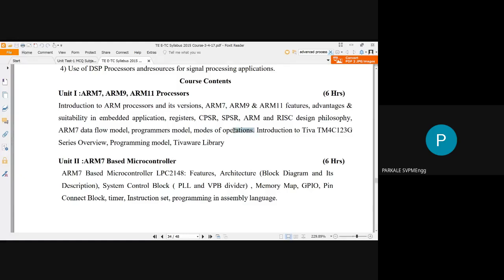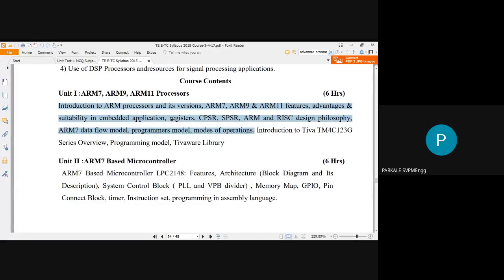So this is all about your ARM processor and its versions. In this unit, or in this particular topic, you have to study the different ARM processors and their versions. Then you have to compare ARM7, ARM9, and ARM11 based upon parameters such as the features, advantages, and the suitable applications in practical use.